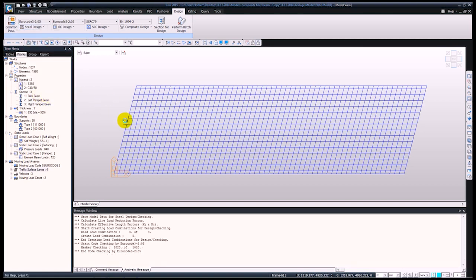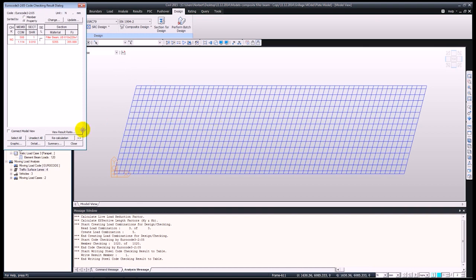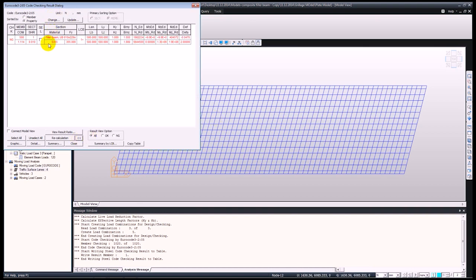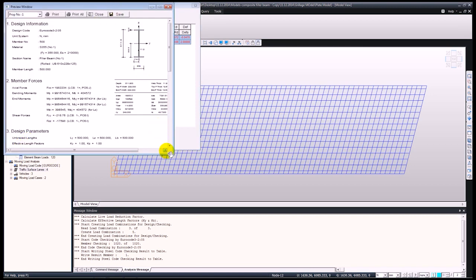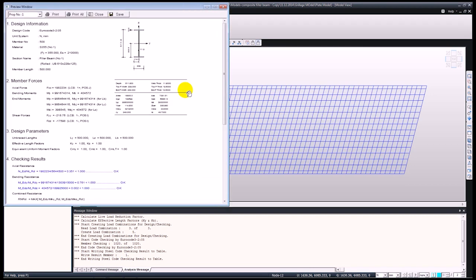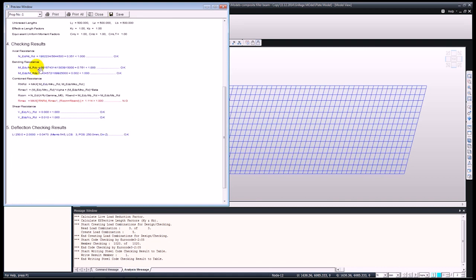So at this point, the software checks all of our steel elements. As you can see, this came up as red, so that means it didn't pass. We can select this, go onto graphic, and here we can check the results. On the right top corner, you can see the section itself, along with the design information, member forces, design parameters, and finally in the checking results, you can see that it fails under the combined resistance.